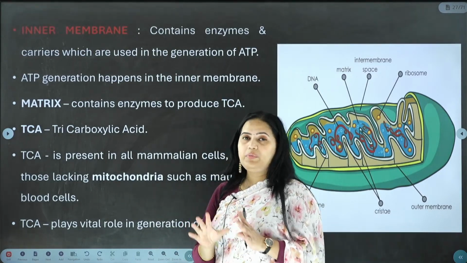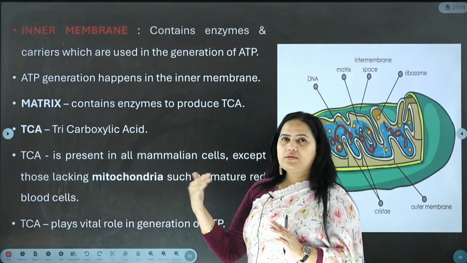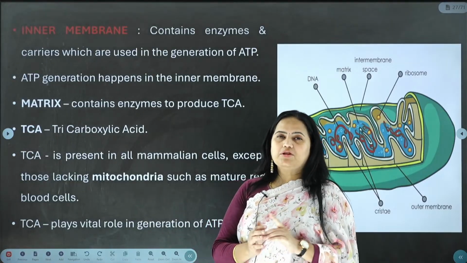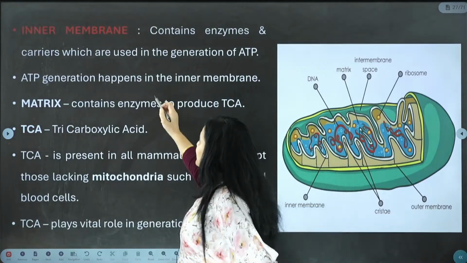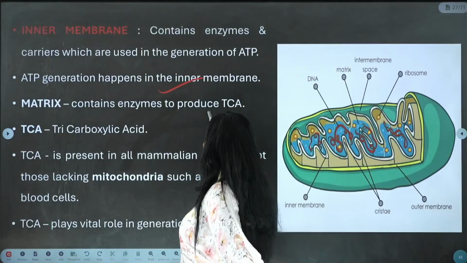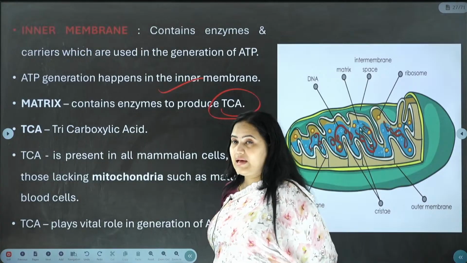That will never be asked in the examination, but this must be important. This is little important for your biology class, which is useful for UPSC prelims. ठीक है, so ATP generation होती है यहाँ. Matrix, which we have already understood, it produces TCA. What is this? TCA is tricarboxylic acid.